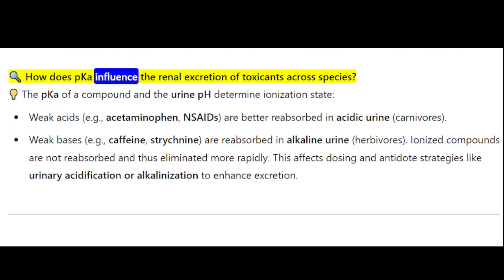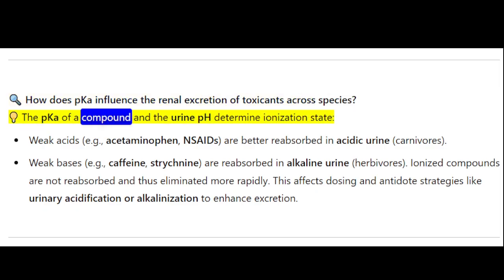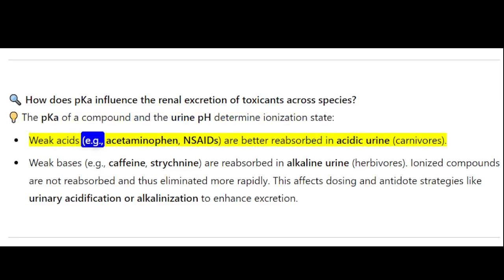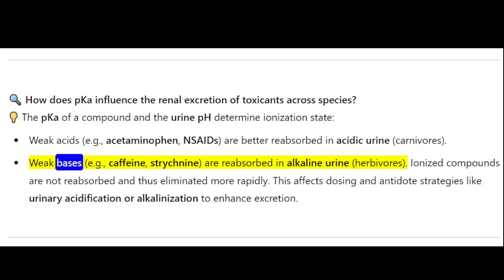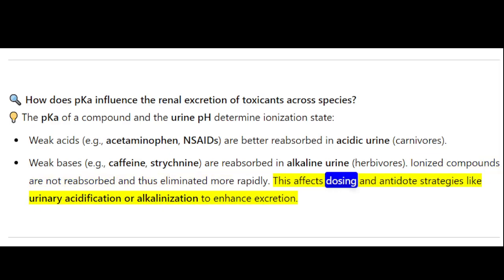How does pKa influence the renal excretion of toxicants across species? The pKa of the compound and the urine pH determine ionization state. Weak acids, for example acetaminophen and NSAIDs, are better absorbed in acidic urine, as in carnivores. Weak bases, for example caffeine and strychnine, are absorbed in alkaline urine, as in herbivores. Ionized compounds are not reabsorbed and thus eliminated more rapidly. This affects dosing and antidote strategies like urinary acidification or alkalinization to enhance excretion.